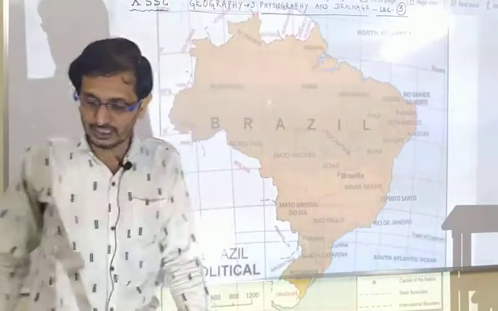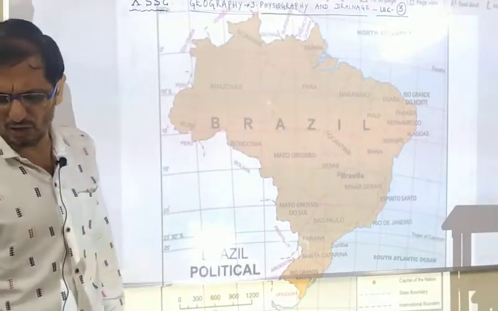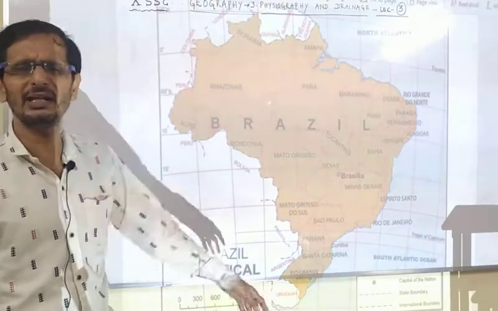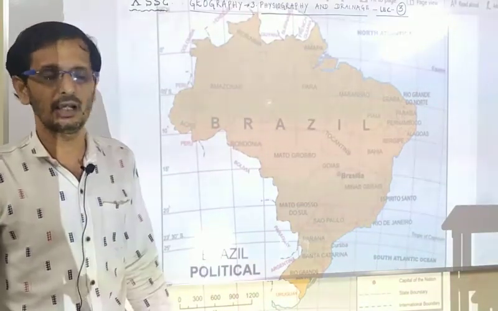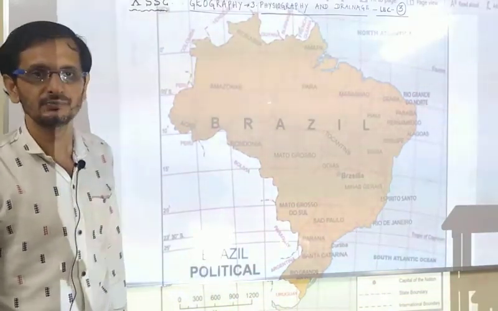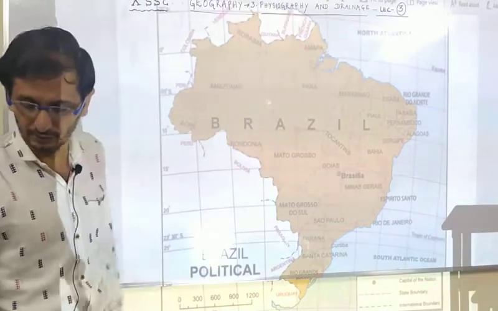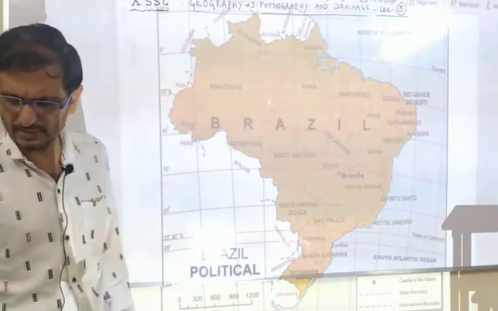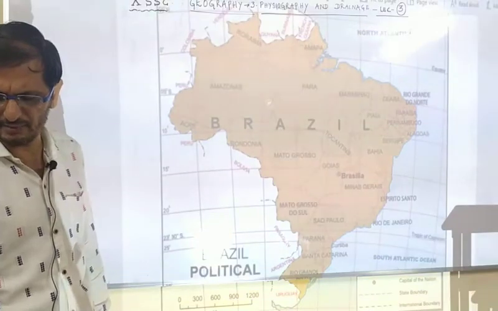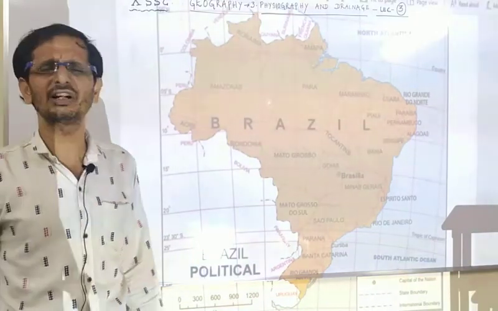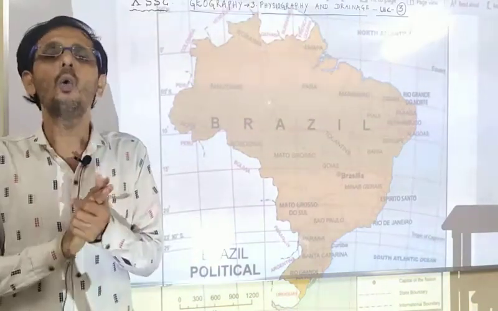There are no very high or long-extending mountains in the country like the Himalaya, or Kanchenjunga and several other mountains we have. Except for the northern Amazon basin and in the southwest along the upper parts of the Paraguay basin, there are no wide plains in the country. We have wide plains in India.